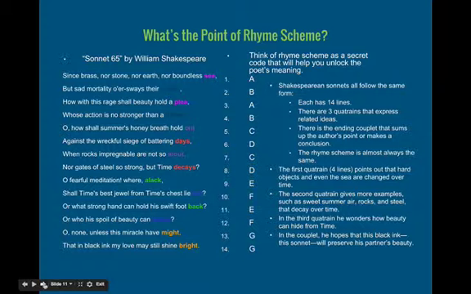So Shakespearean sonnets follow the same rhyme scheme and form. Each Shakespearean sonnet has 14 lines. There are 3 quatrains that express related ideas. There is an ending couplet that sums up the author's point or makes a conclusion, and the rhyme scheme is almost always the same. So you'll notice that the rhymes kind of follow this pattern of ideas where the first quatrain points out that hard objects and even the sea are changed over time.